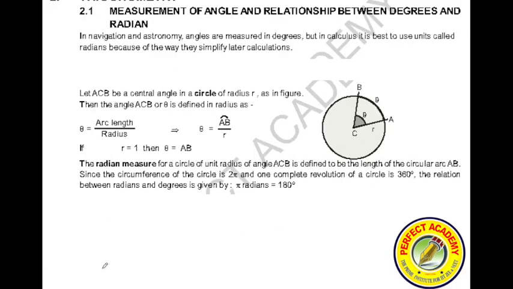So the first thing we have to learn in trigonometry is the measurement of angle and the relationship between degrees and radians. In navigation and astronomy, angles are always measured in degrees because it has its own convenience. But in calculus, it is best to use a unit called radians. What do you mean by these radians, and how we are going to simplify it, that we will study.